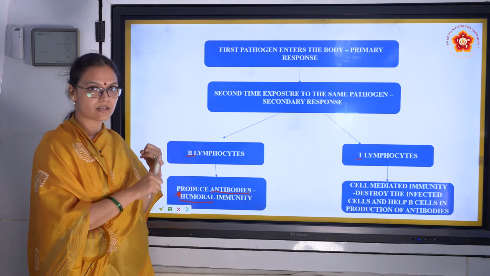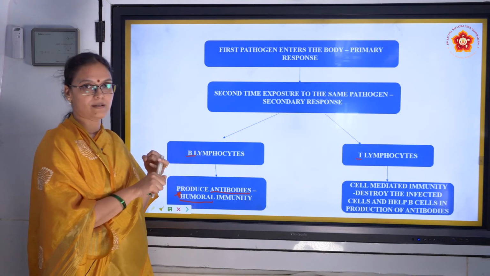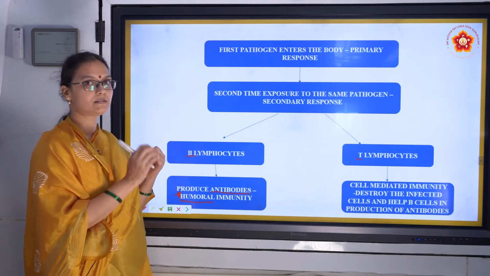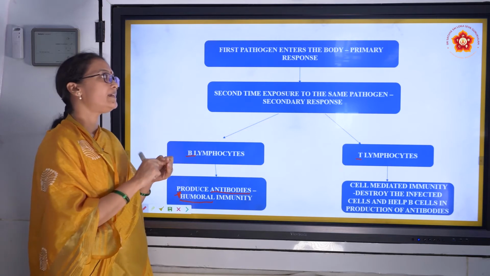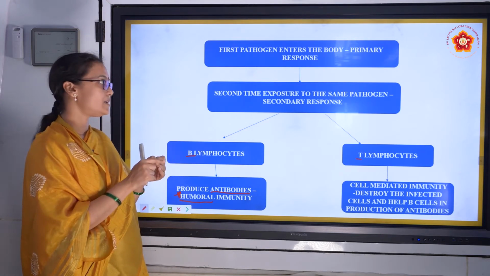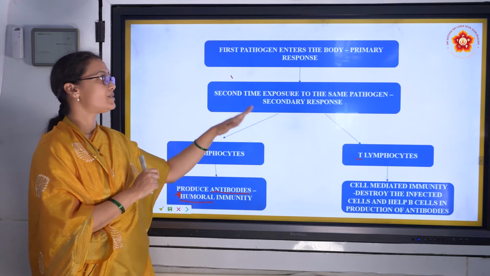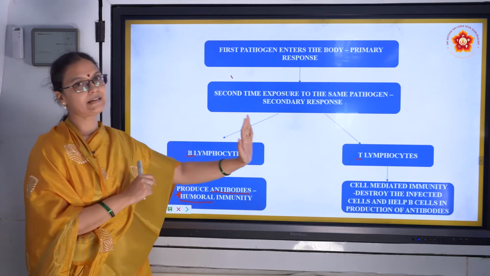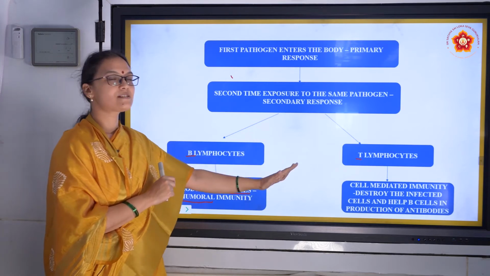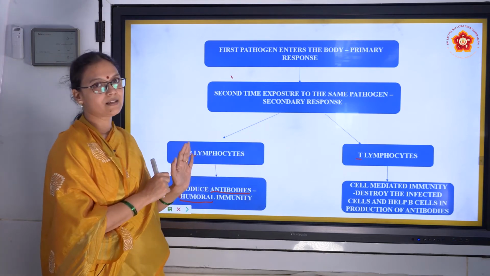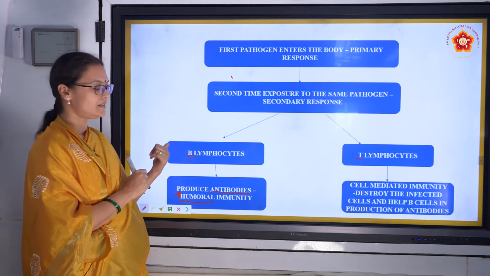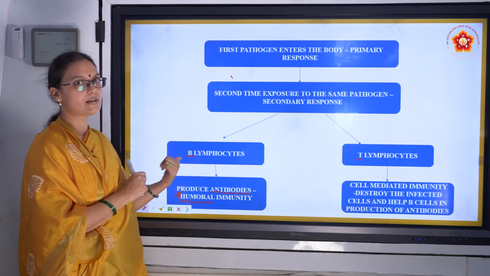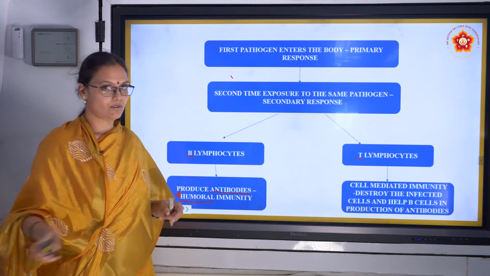So we spoke about innate immunity and acquired immunity. Innate immunity is by birth, with 4 barriers, right? And then acquired immunity. Under acquired immunity we have primary response and secondary response. In the secondary response we have B lymphocytes and T lymphocytes. T lymphocytes work by cell-mediated immunity. B lymphocytes produce antibodies, also called humoral immunity.